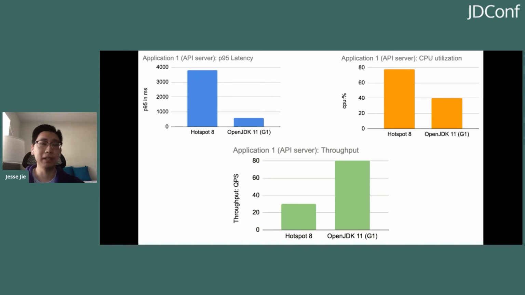And one of the underlying metrics that the application team actually cared about in this case was the CPU utilization. And the CPU utilization was almost halved by just going from Java 8 G1 to Java 11 G1. So definitely a big performance gain here as well.